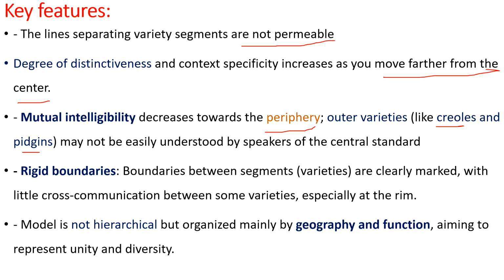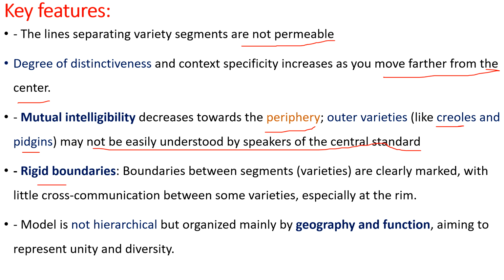So we, the other people in the center, cannot understand the language of these people who are in the outer rim. So creoles and pidgins are local varieties, which may not be easily understood by the speakers of the central standard. So WSE.